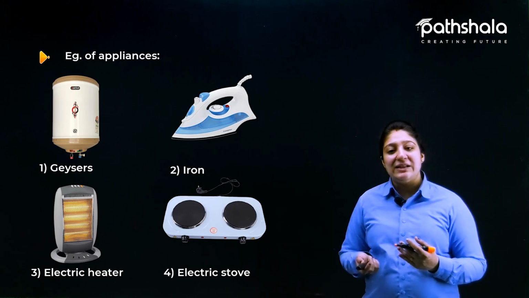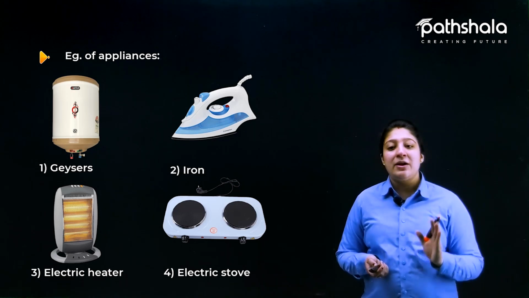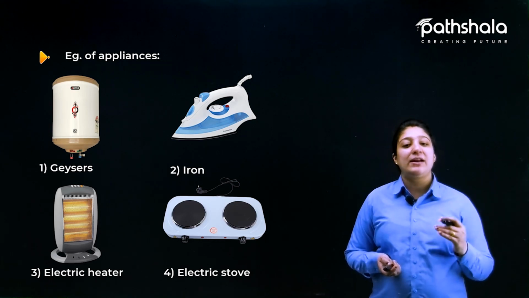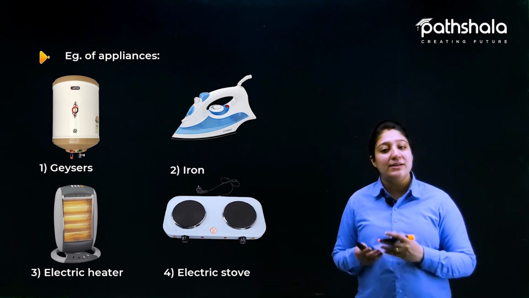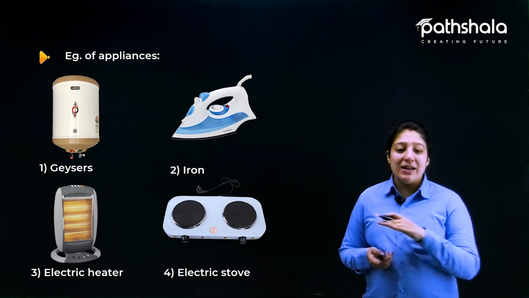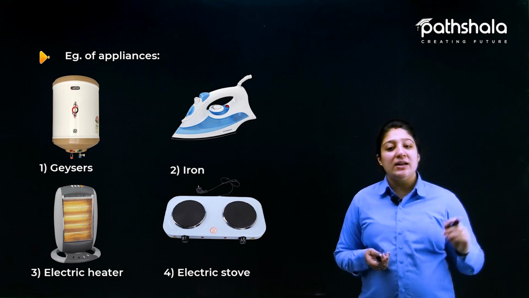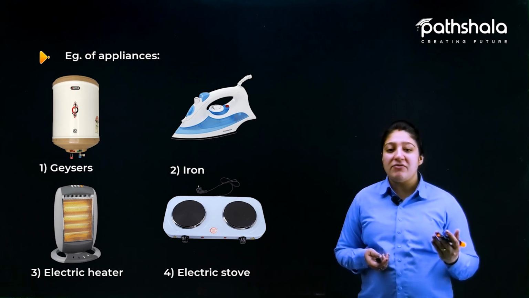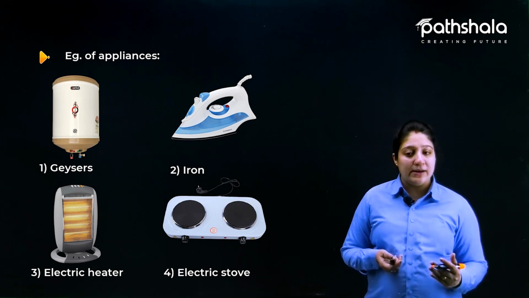Like in the case of geysers, the material which is present inside the geyser becomes hot, or we can say converts the electrical energy into heat energy, and as a result the water inside the geyser becomes hot. In the case of iron, the material which is used at the bottom to iron our clothes is again of higher resistance, and it does the same function, that is, it converts the electrical energy into heat energy.